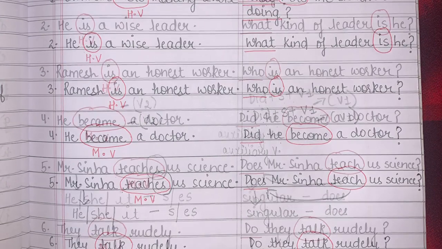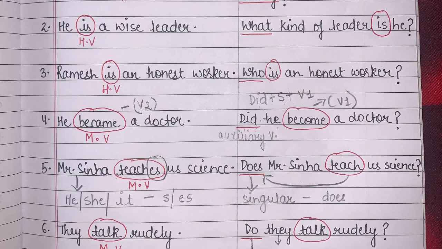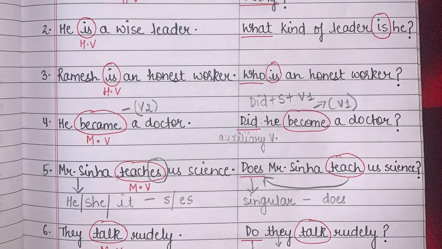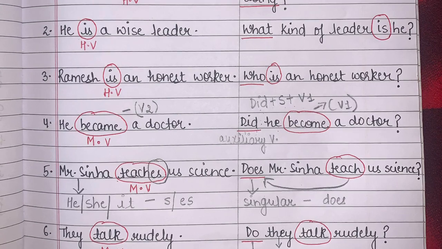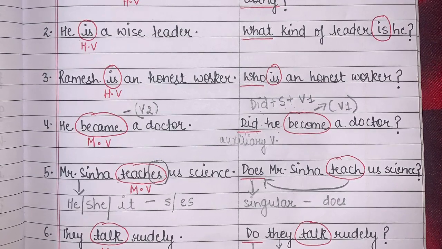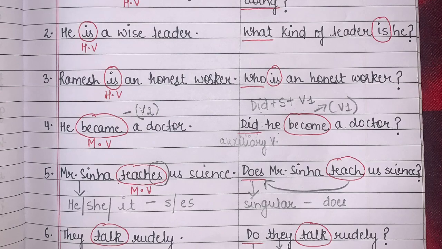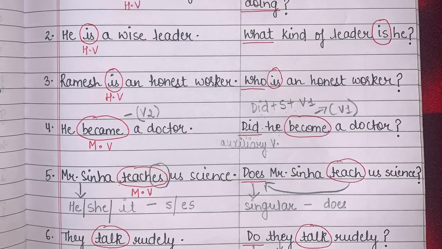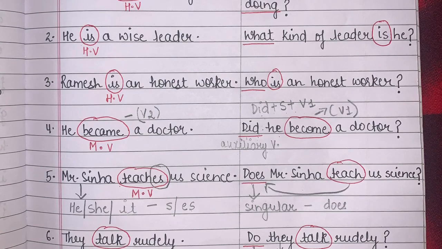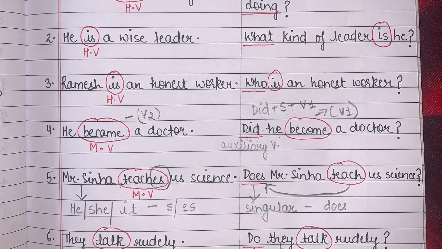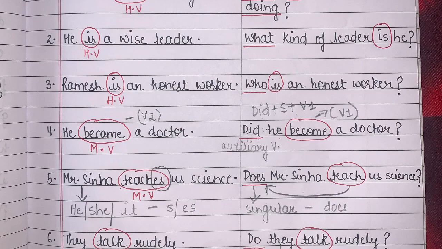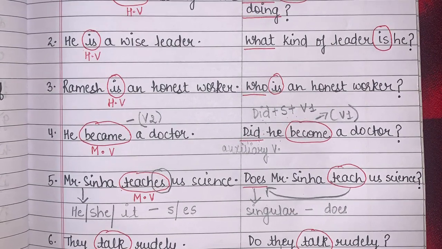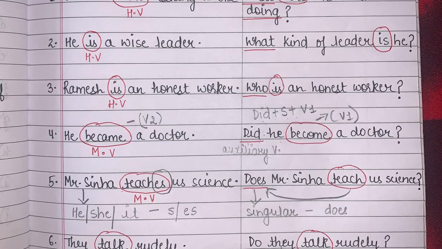Okay, let's see this example. Ramesh is an honest worker, full stop. We have to mark here the helping verb. Have you seen that I have encircled these helping verbs, right? So is is my helping verb. If I transform this into a question, can I say what is an honest worker? I cannot say what. So here, who is an honest worker? So the answer would be my subject. Okay, so here Ramesh is the answer.